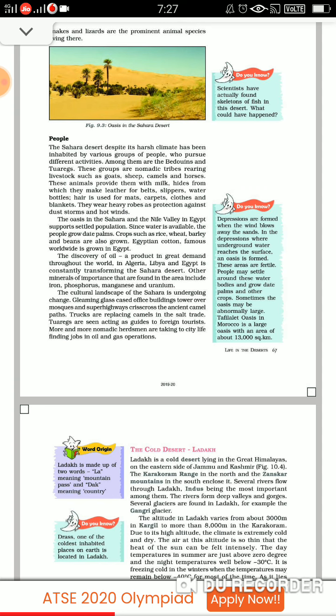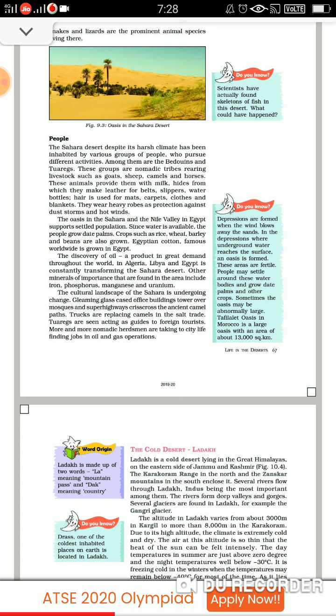The oases, children, in the Sahara and the Nile Valley in Egypt support a settled population. Fine. So where there is an oasis, there people have a settled life. Now water is available. Why are people settled there? Because the water is available, and the people grow date palms there. Fine. What type of crops are grown? Rice, wheat, barley, and beans are grown there. Egyptian cotton, which is very famous worldwide, is grown in Egypt.